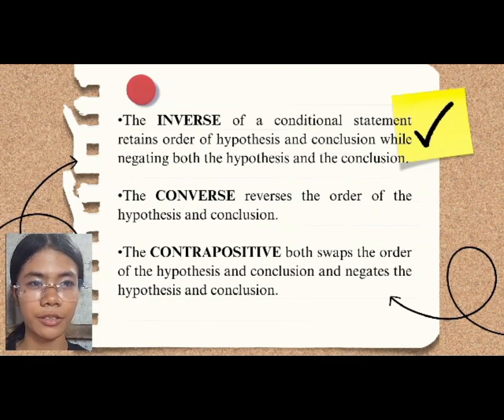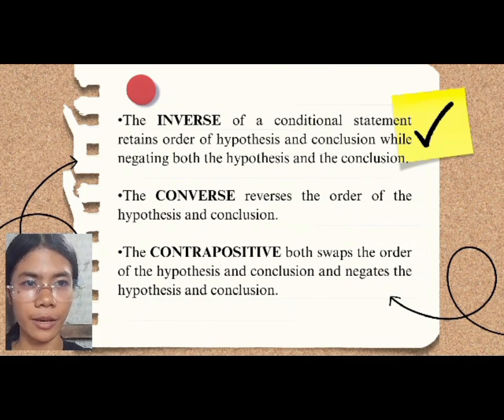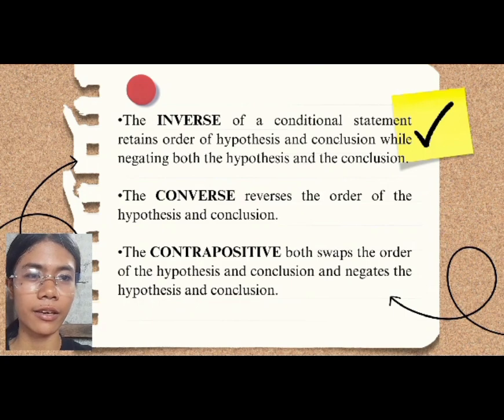And the last one is the contrapositive. When we say contrapositive, we switch the order of the hypothesis and the conclusion while negating both of them, both the hypothesis and the conclusion. For example, we have an original implication "if P, then Q". If we apply the rule of the contrapositive to the conditional statement, it would become "if not Q, then not P".